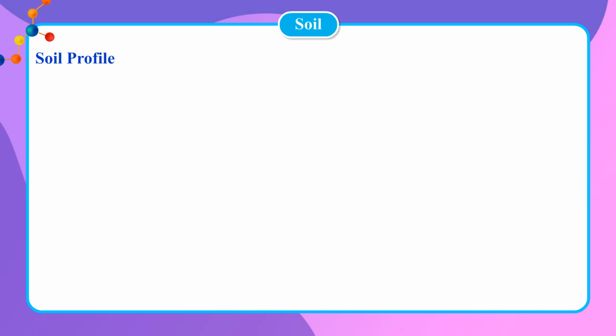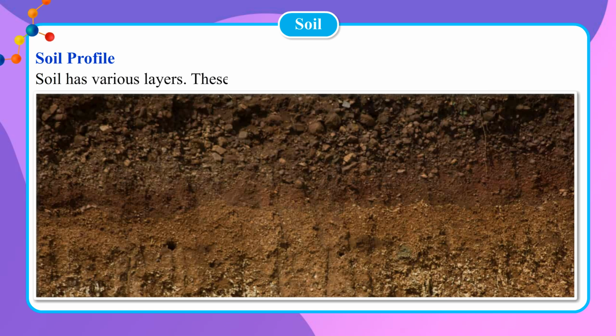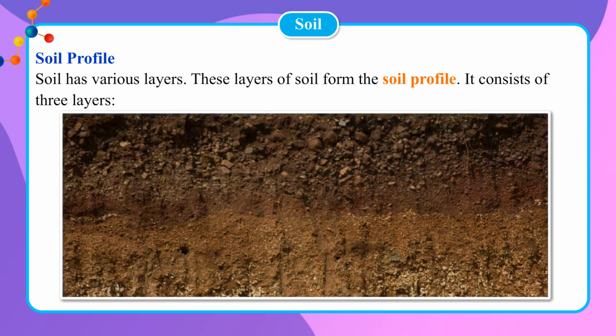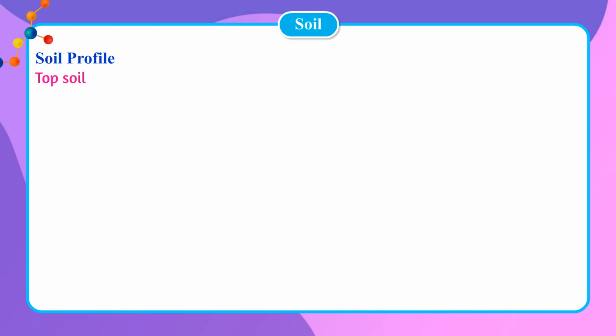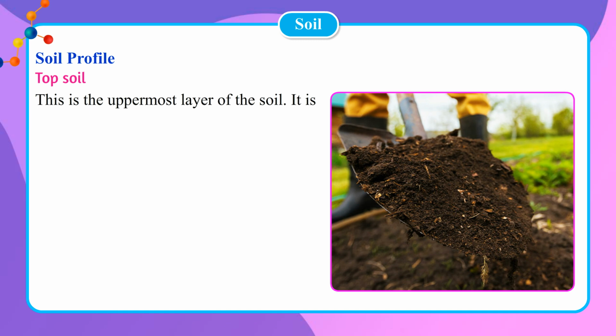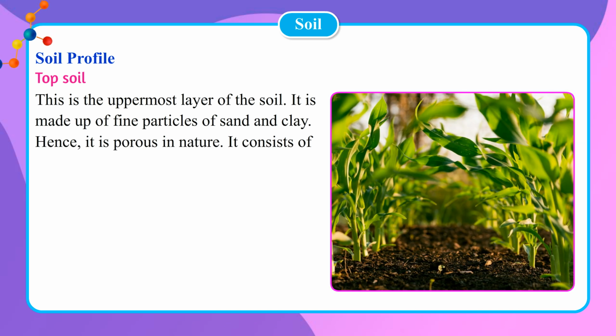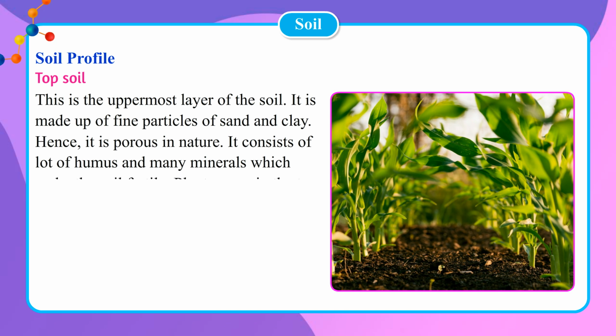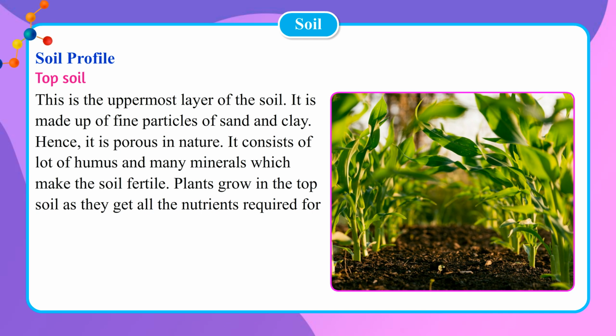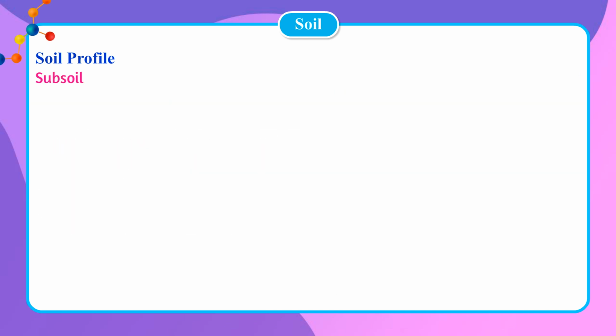Soil profile. Soil has various layers. These layers of soil form the soil profile. It consists of 3 layers: topsoil, subsoil, and bedrock. Topsoil. This is the uppermost layer of the soil. It is made up of fine particles of sand and clay. Hence, it is porous in nature. It consists of a lot of humus and many minerals which make the soil fertile. Plants grow in the topsoil as they get all the nutrients required for their growth in this layer along with water.